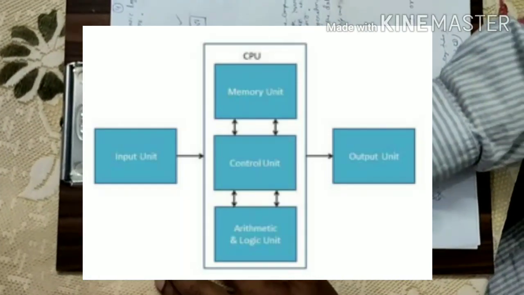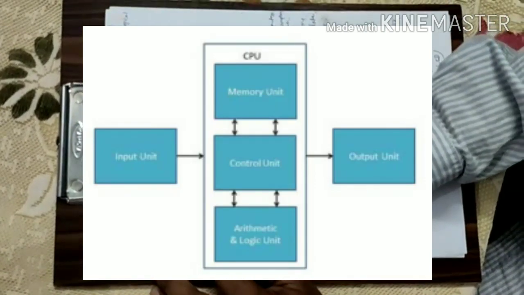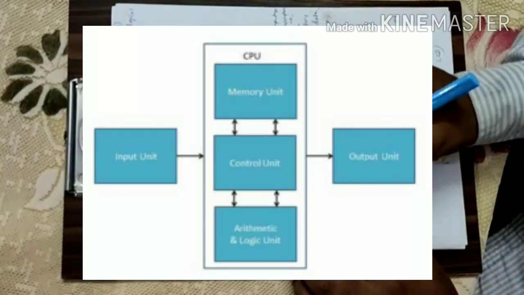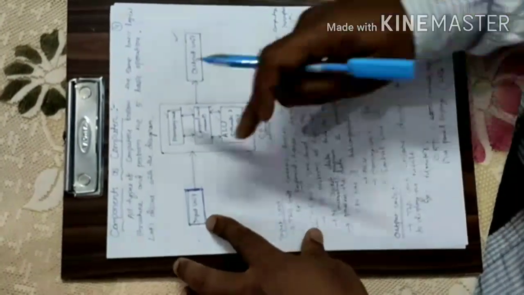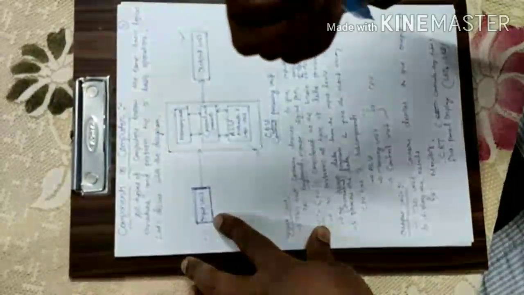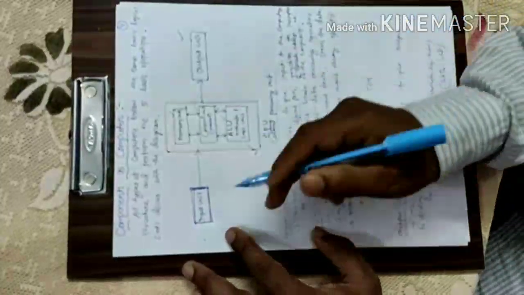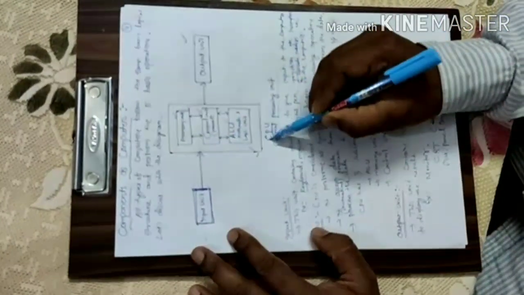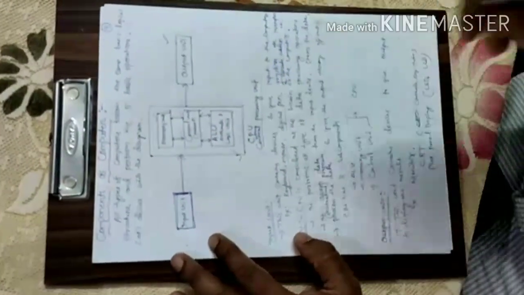Now I want to give a few examples about input devices, like keyboard, mouse, digital pen, joysticks, barcode reader, microphone, etc. Through those input devices we can give input to the CPU or central processing unit.